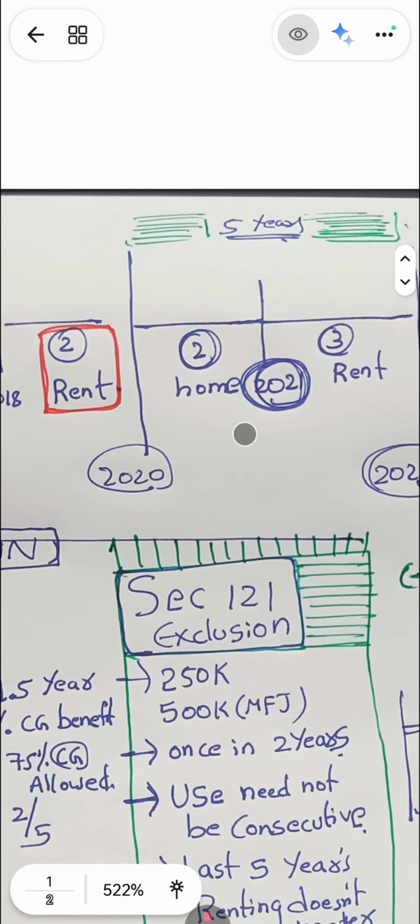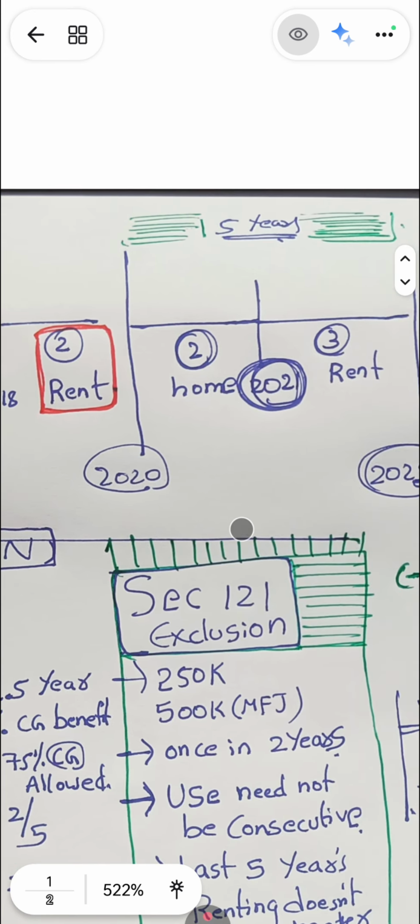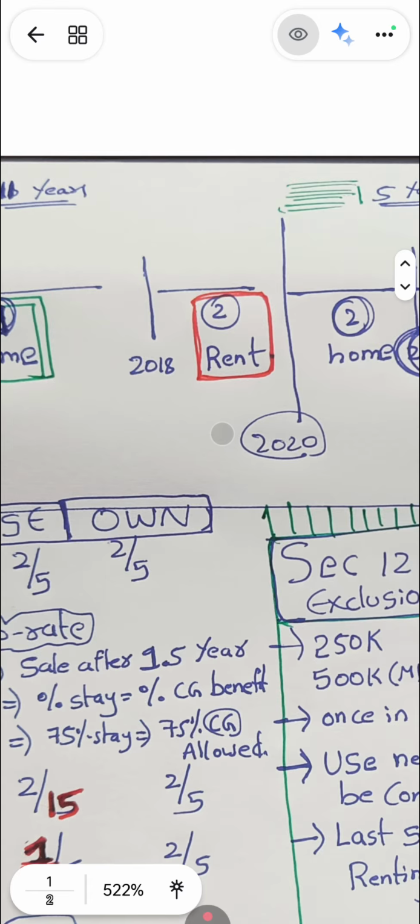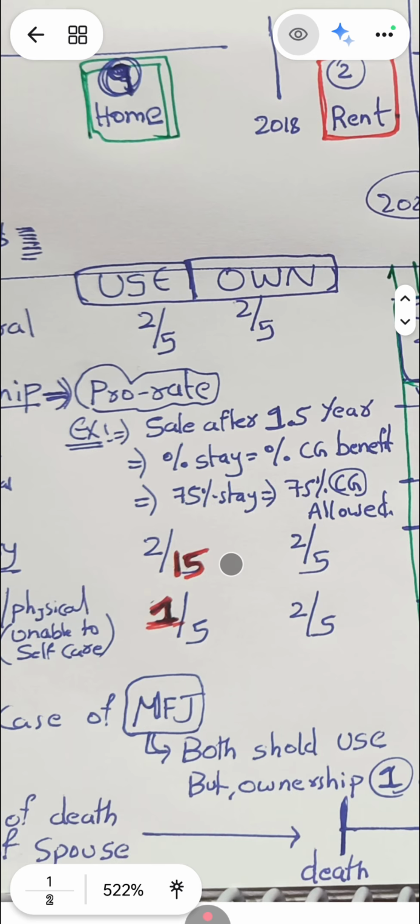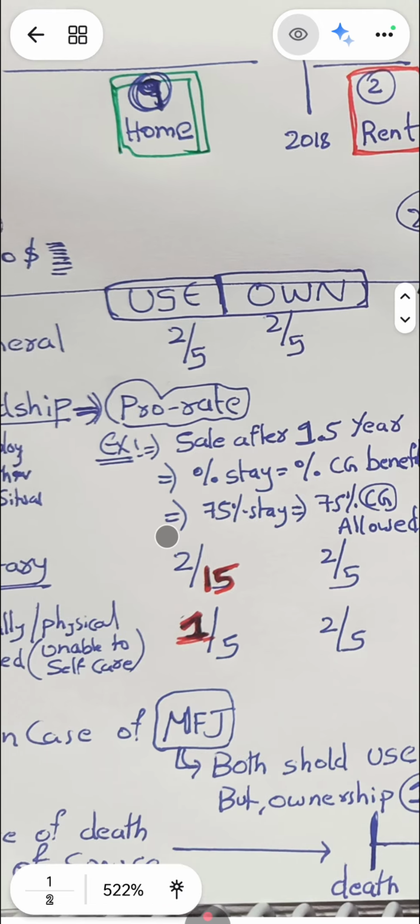In general, it is 2/5 years. For military personnel, it is 2/15 years. Out of the 15 previous years prior to the sale, he has to use the house for at least 2 years for personal purposes. And the own test is the same, at least 2/5. So it doesn't matter. Prior to the sale, he would obviously be owning the house for the entire period. The only concern is whether he meets the 2 by 15 use or not.